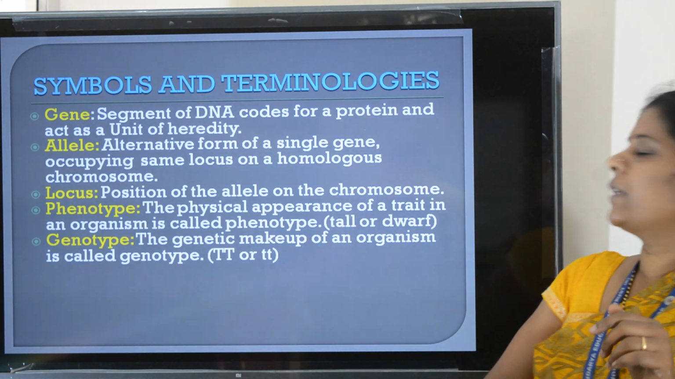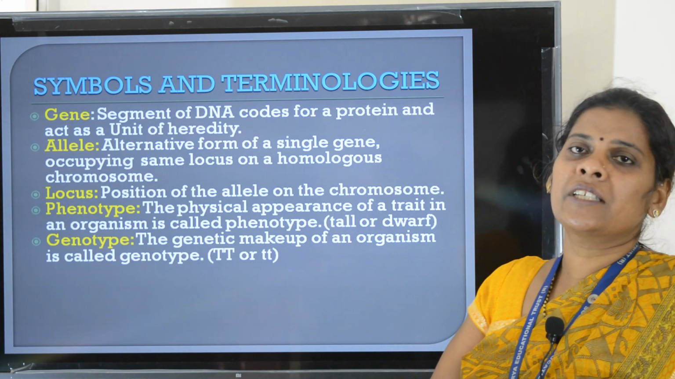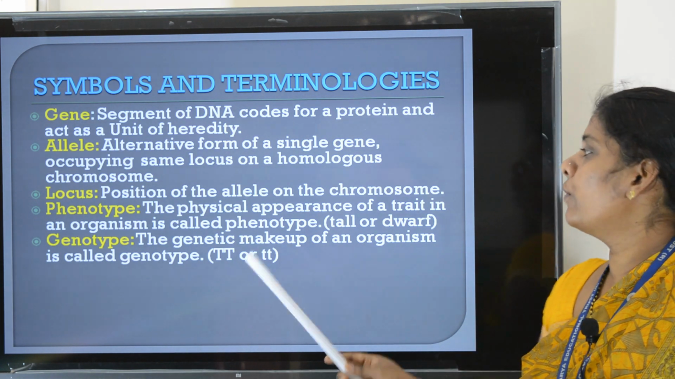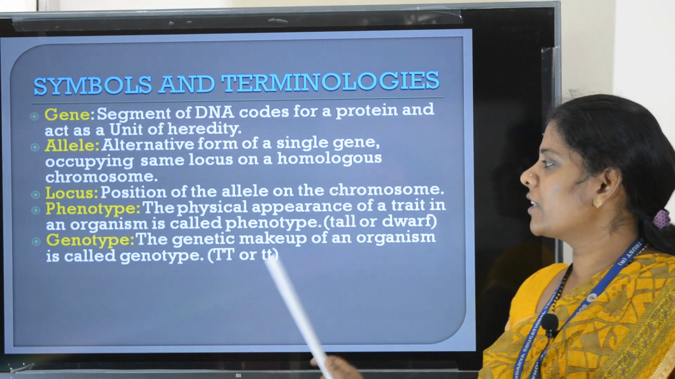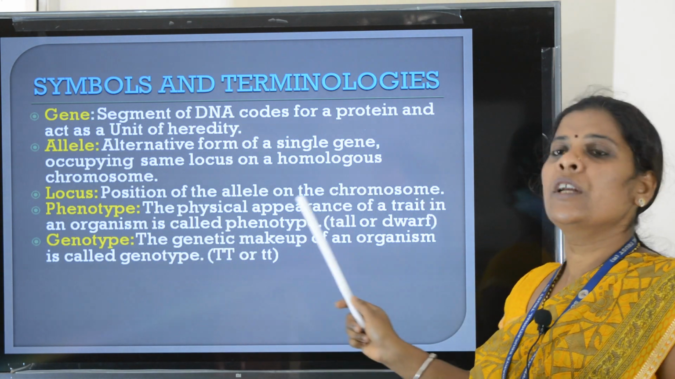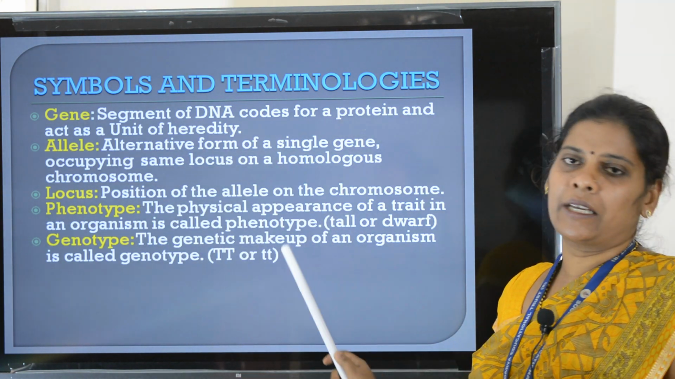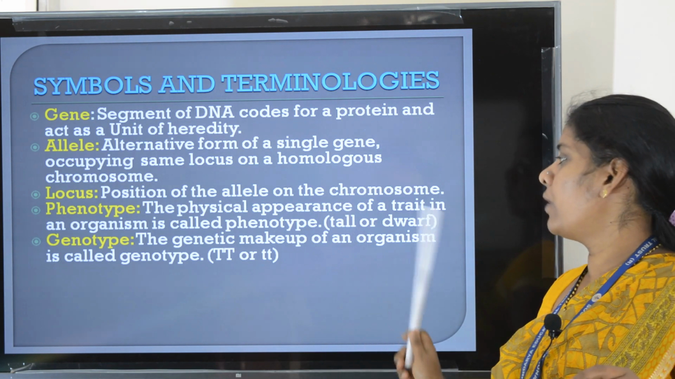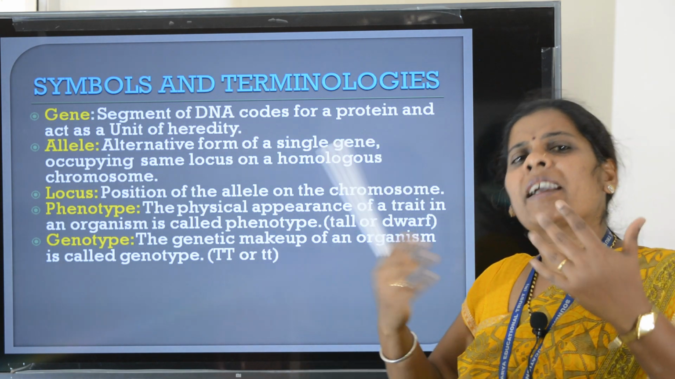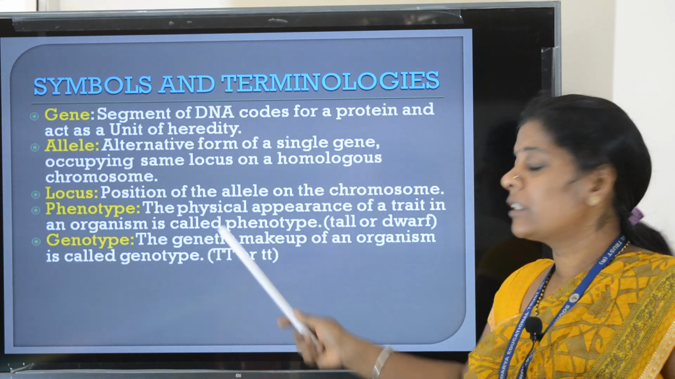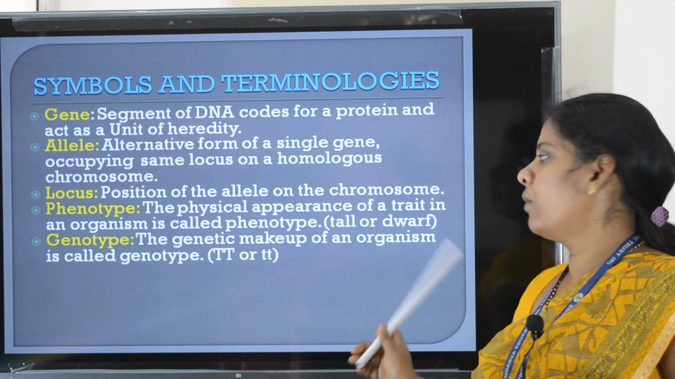Okay, the physical appearance of a trait. Trait means character. The physical appearance of a trait in an organism is called phenotype. Very important, students. So the physical appearance of a trait in an organism is called phenotype. What is genotype then? The genetic makeup or genetic constitution of an organism is called genotype. So phenotype is nothing but external appearance, but the genetic constitution or genetic makeup of an organism is